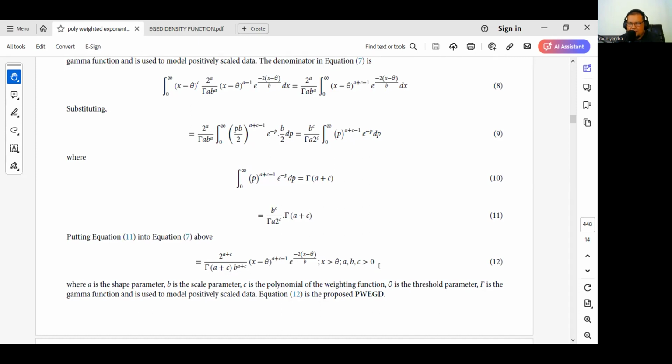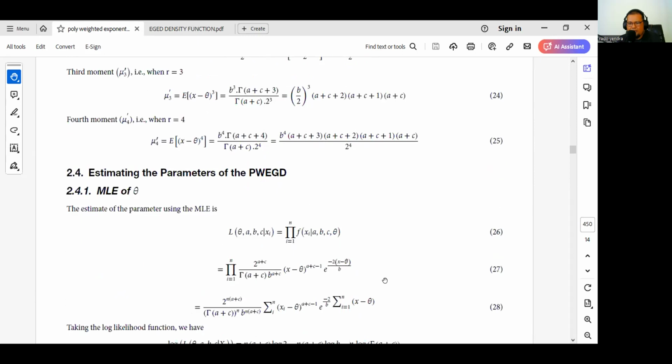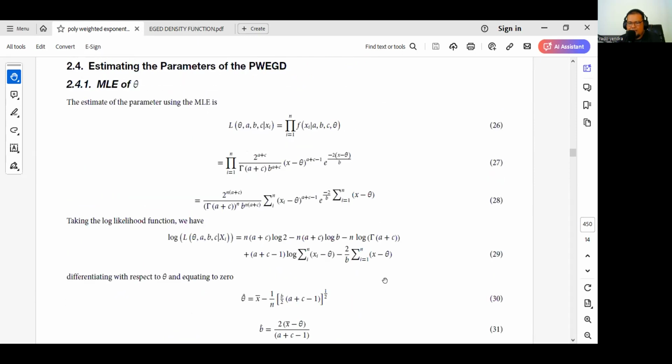It means in equation 12 we can find a density function with four parameters. And then in equation 29, we can find the log likelihood function.